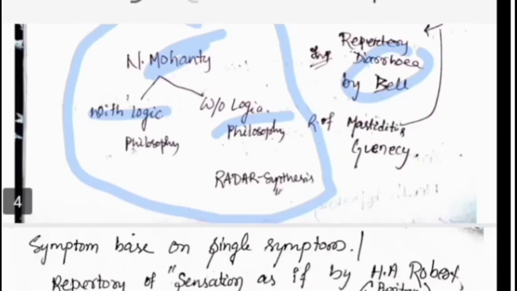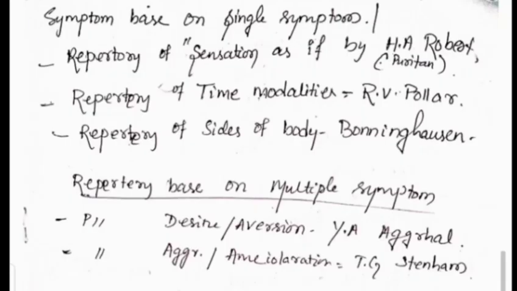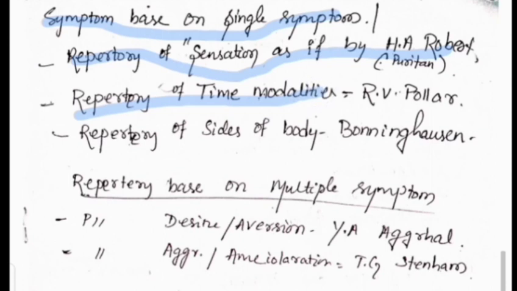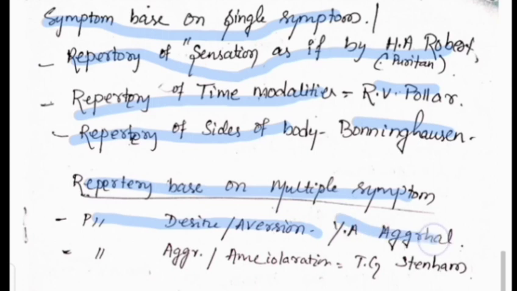Then our fourth variety of SK Tiwari classification, that is a repertory based on the single symptom, like repertory of a sensation as if, repertory of time modalities by R.B. Bishambar Das, repertory of sides of the body, that is Boenninghausen. Then repertory based on multiple symptoms, like repertory based on desire or aversion, Y.A. Ogra, repertory based on aggravation or amelioration, T.G. Stonham.